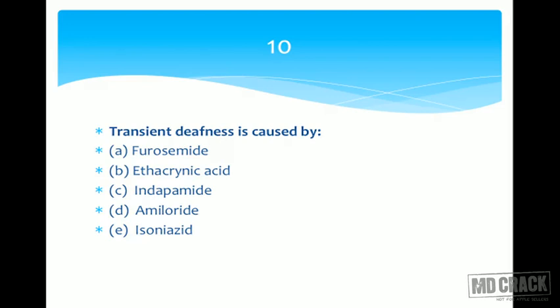It has a very steep dose response curve. So a small increase in the dose leads to very early toxicity, and it is the most ototoxic of all the diuretics, ethacrynic acid. So we are in favor of choosing ethacrynic acid. Transient deafness is caused by ethacrynic acid. Look at the answer. Yes, it is the right answer.